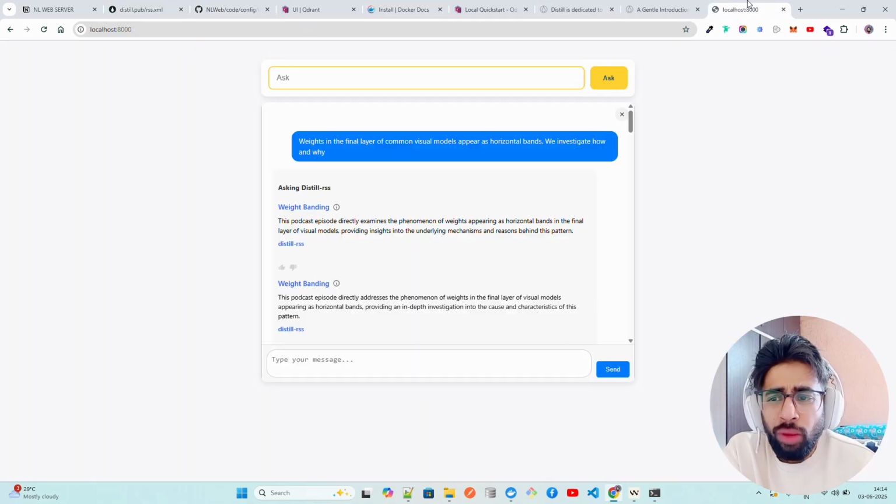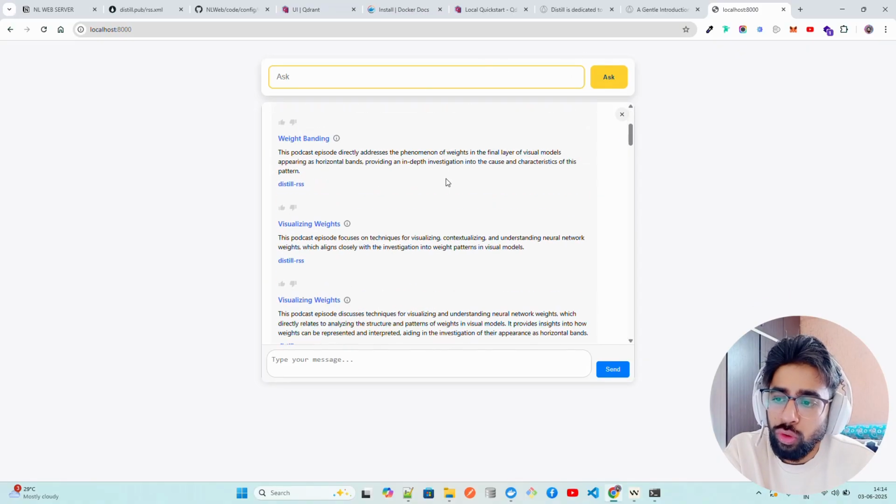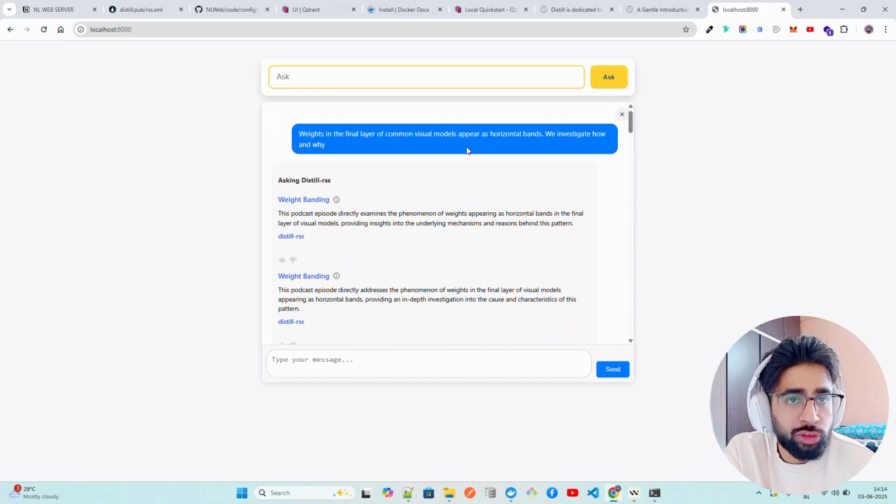And I hope you got a bit of understanding on how to set up NLWeb, how to run it, how to compute embeddings, and how to convert websites into a natural language interface.